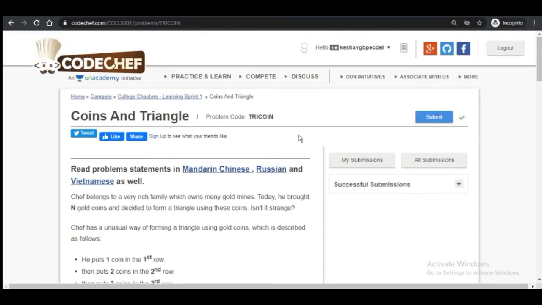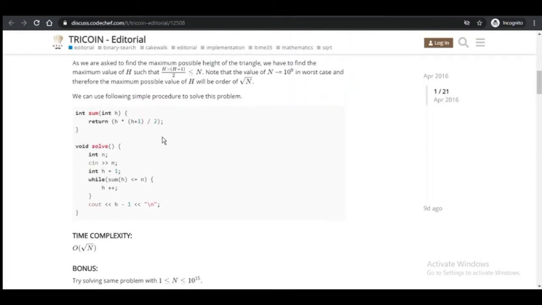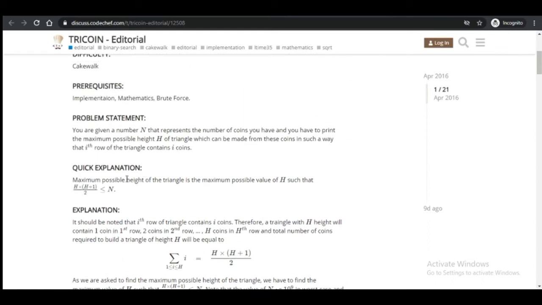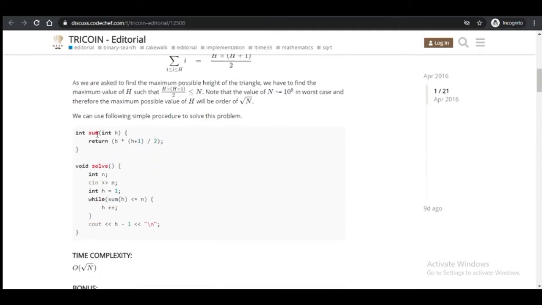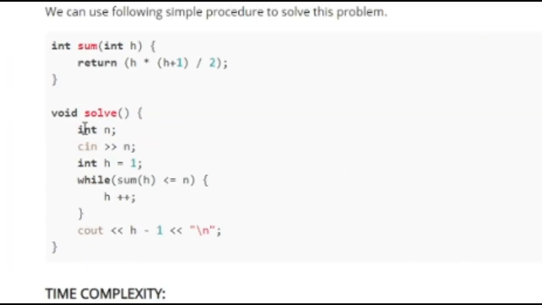So how to solve this problem? Here in the editorial they have already written that the maximum possible height of a triangle is the maximum possible value of h such that h times (h plus 1) divided by 2 is less than or equal to n. Keep this in mind. This is basically the logical part, not the complete answer. Int main is not given, so in int main, first of all, we will loop this function over the test cases.